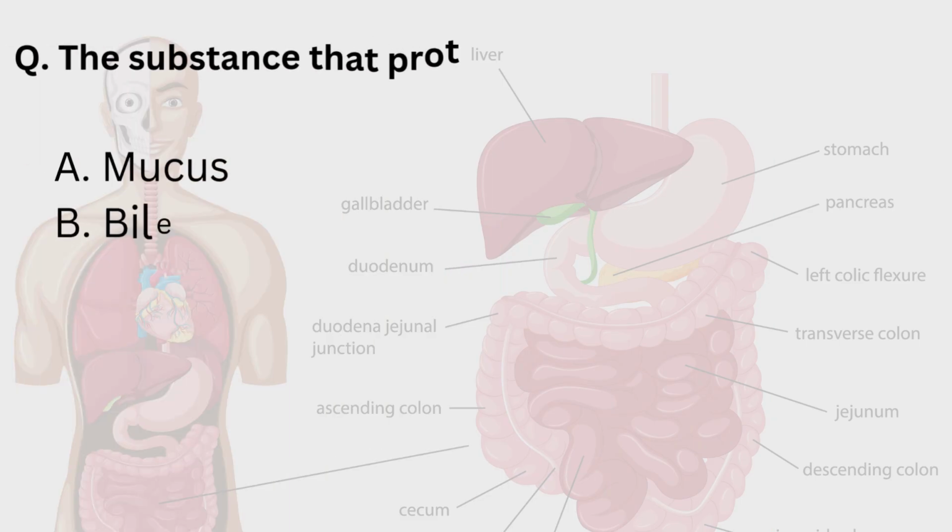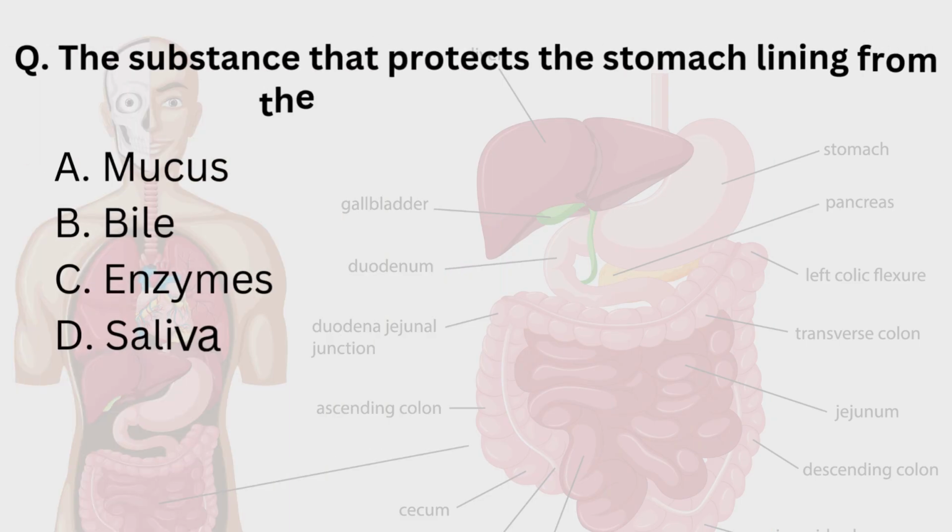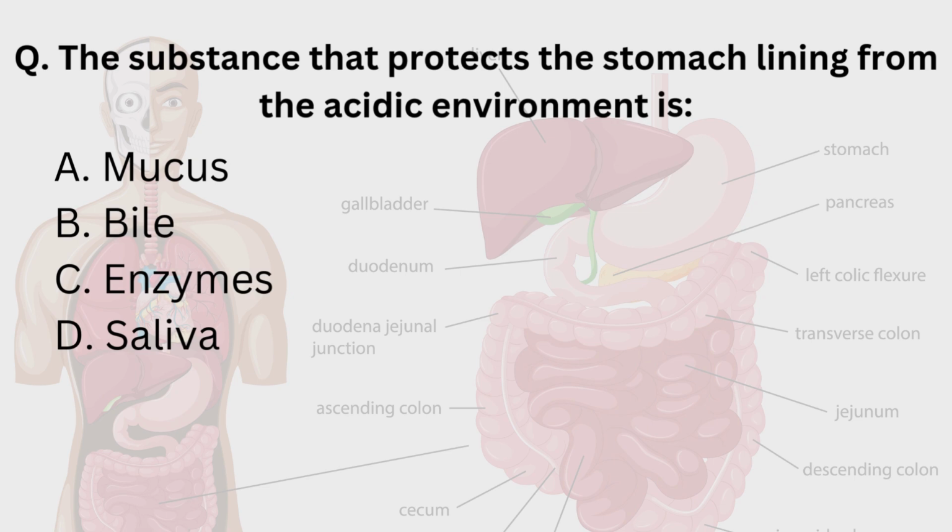Next question is, the substance that protects the stomach lining from the acidic environment is mucus, bile, enzymes or saliva. What is mucus? Mucus is the thick, slippery substance found on the lining of the stomach that protects from the corrosive effects of stomach acid. Then bile is the yellow substance produced by the liver that helps in digestion of fats in the small intestine.